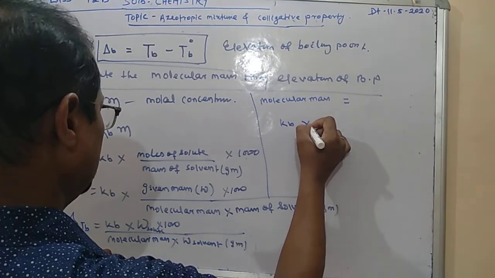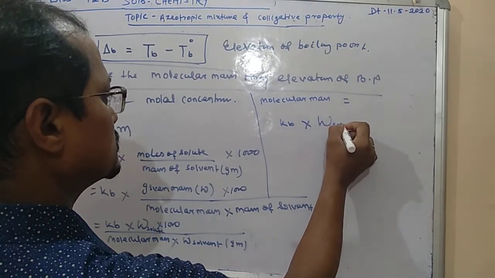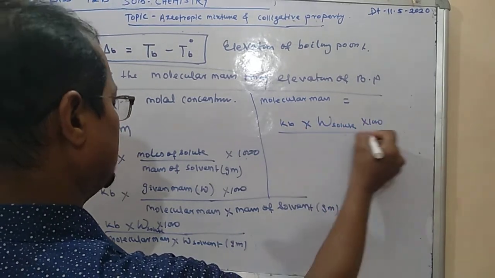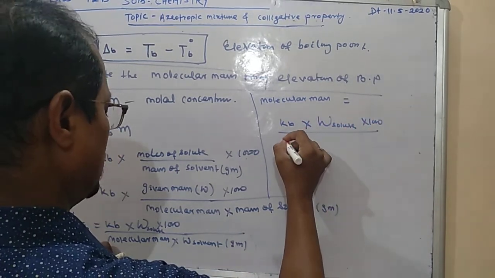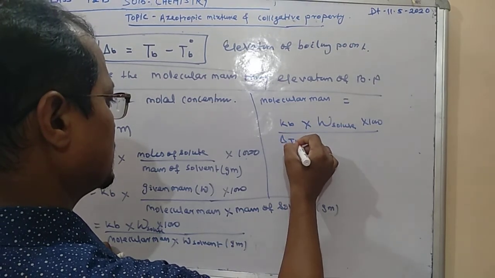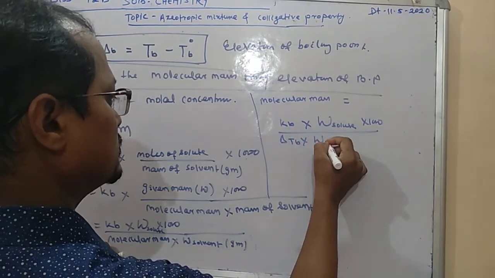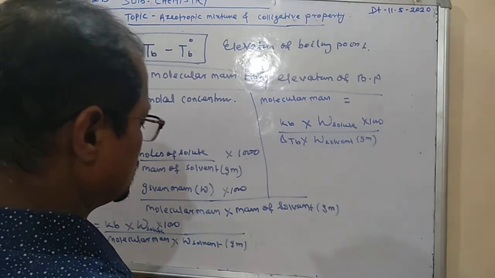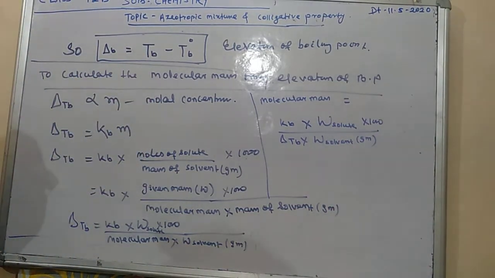A constant, into W solute into 1000 divided by your delta TB into W solvent in gram. So this is the expression for calculation of molecular mass from the elevation of boiling point.